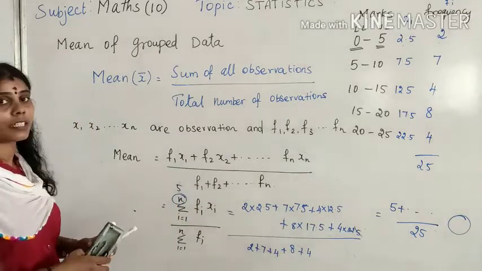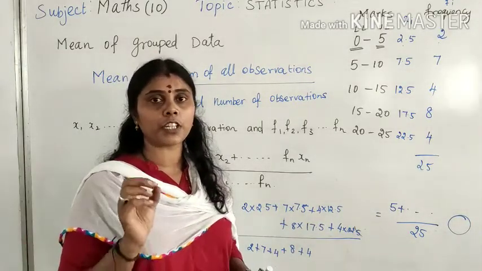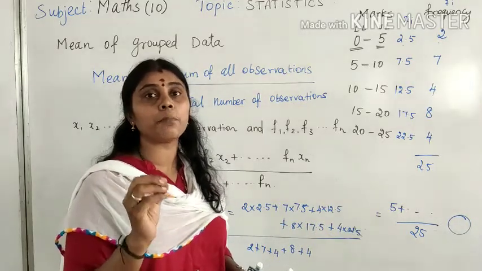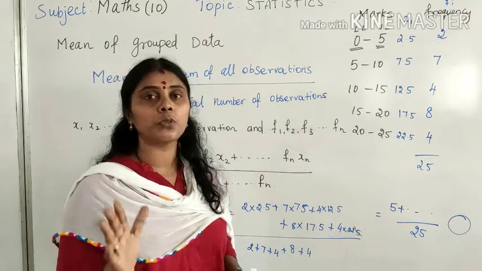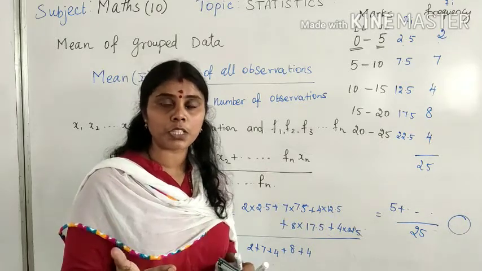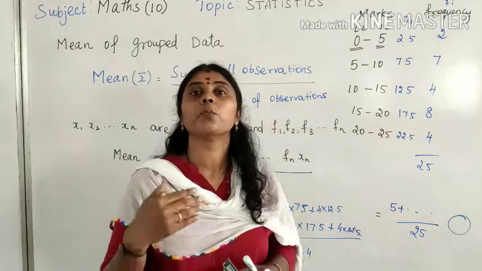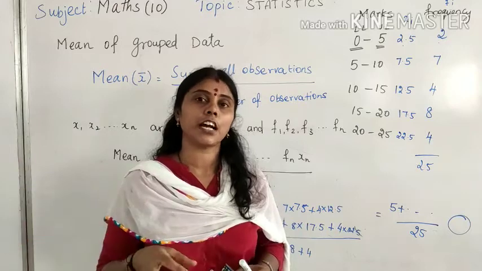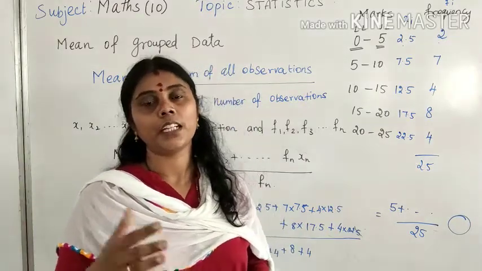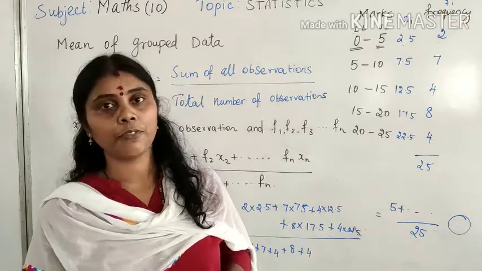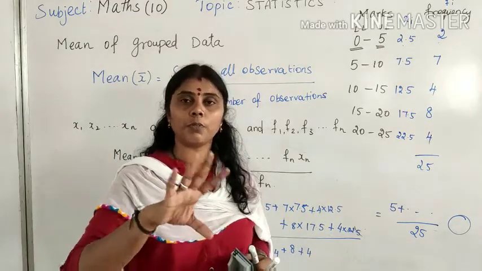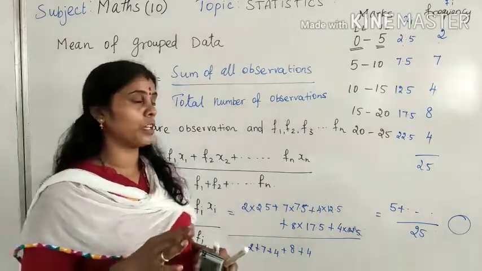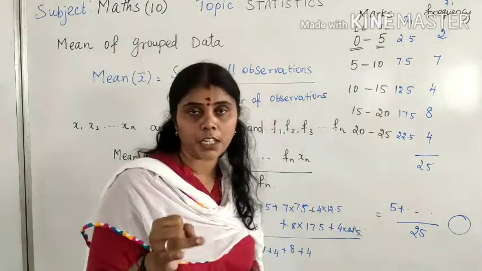Here in the 10th standard we are just learning the measures of central tendency: mean, median and mode.